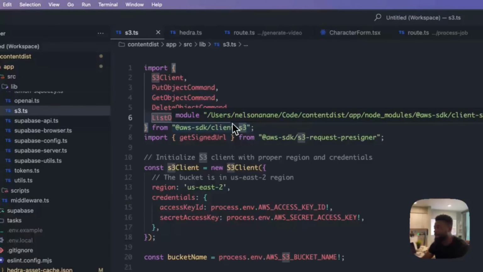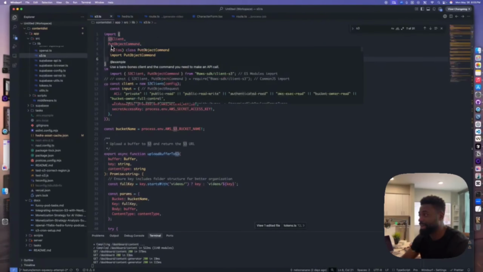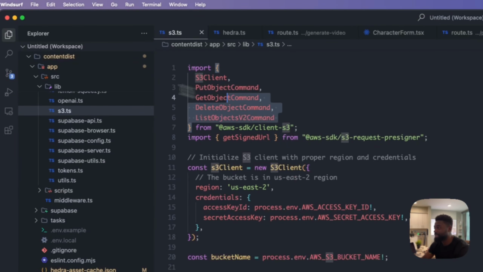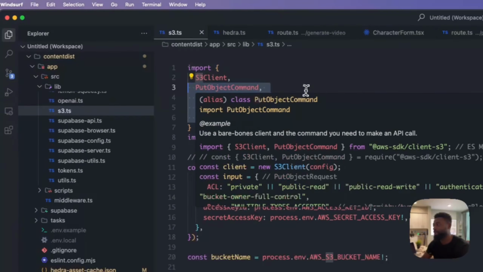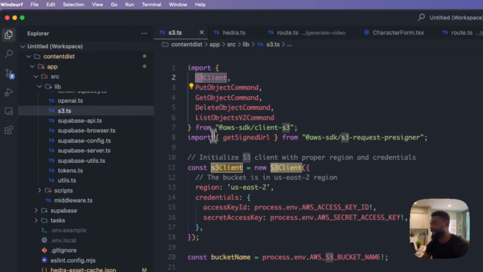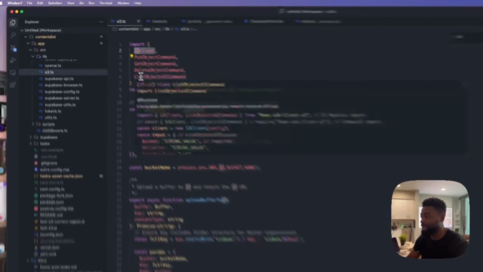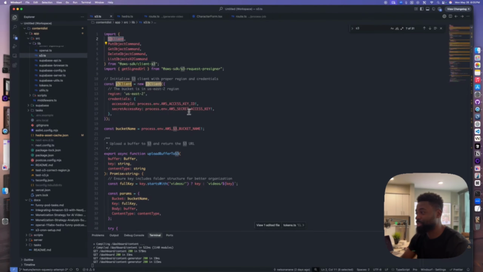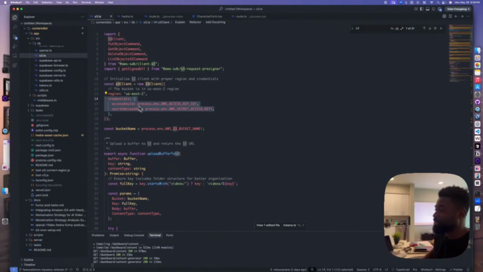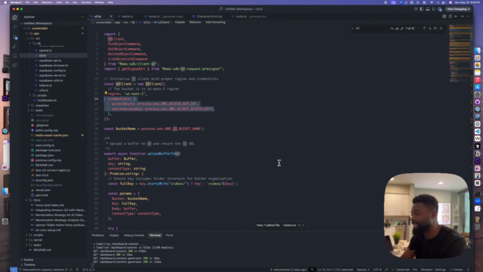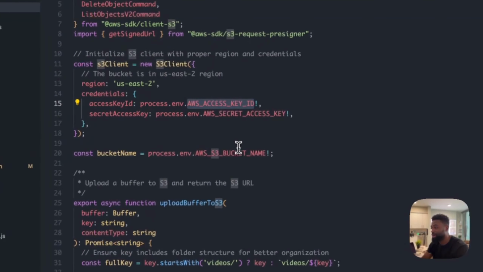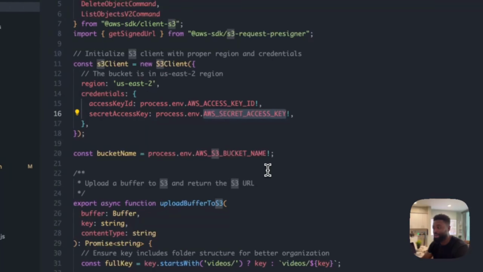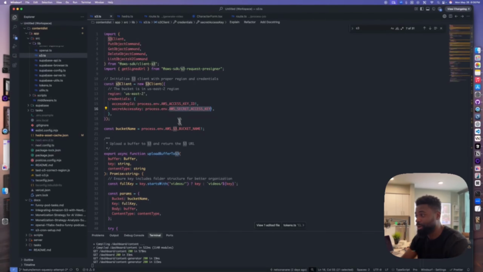So we install it and we import the S3 client and these utility functions as well, put object command, which we will be reviewing in a second, but this is the important part we should be looking at right now, S3 client. And what the S3 client allows us to do is initialize S3 by passing our access key ID, and then define your AWS access key ID and AWS secret access key, and all of these are defined in our .env environment.